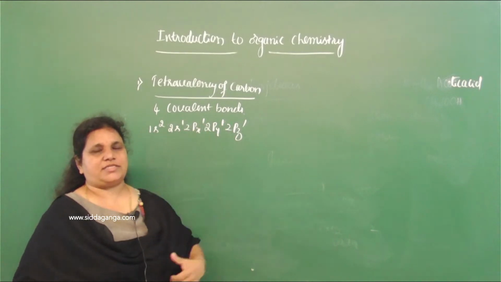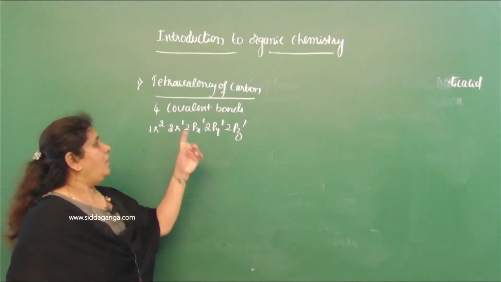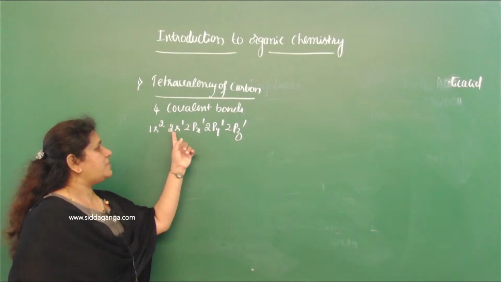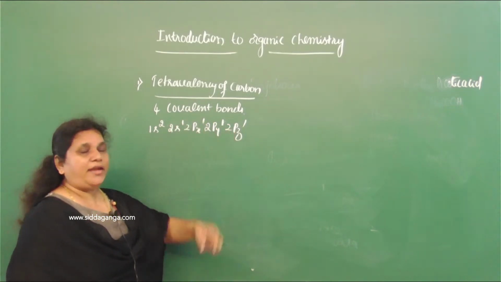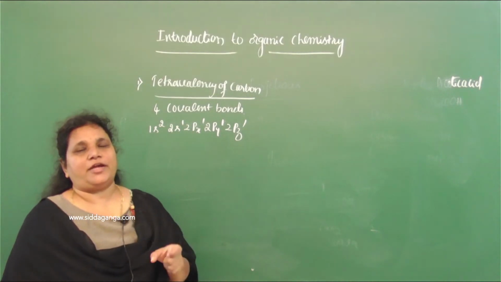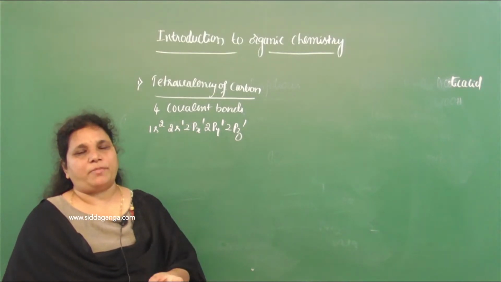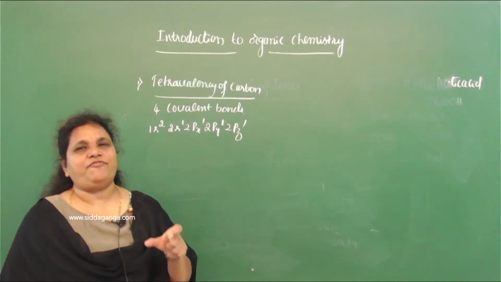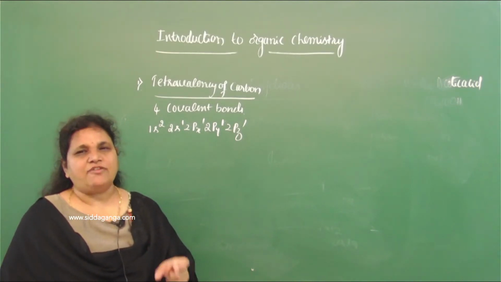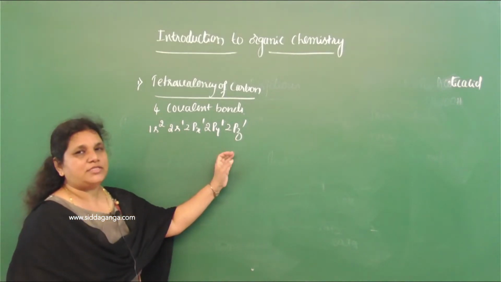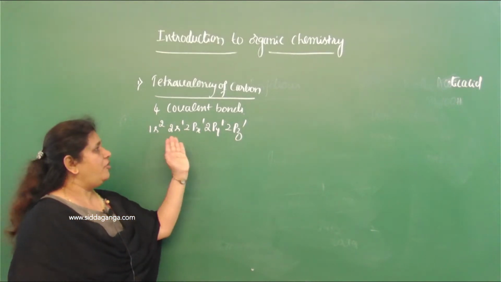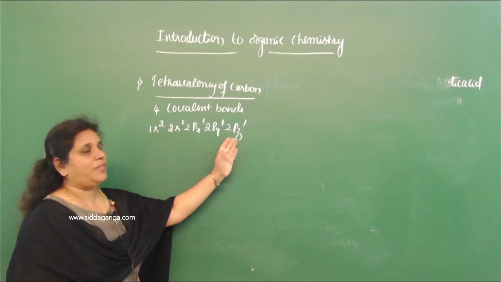In the excited state, during bond formation, one of the electrons from the 2s orbital is transferred to the 2pz orbital, and this transfer of an electron from 2s to 2pz orbital is energetically feasible. Energetically feasible means it is possible. That transfer of an electron is energetically possible because it gives the capacity to form 4 bonds.